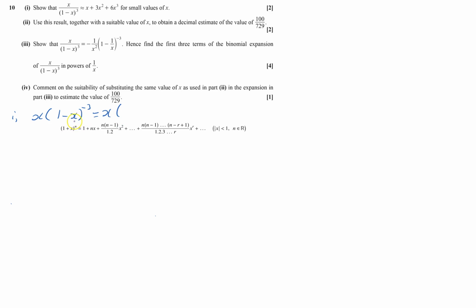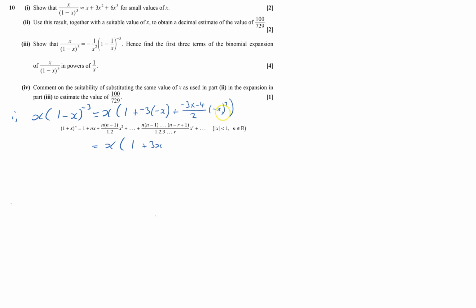x times, and then the x here is minus x and n is minus 3, so its first term is 1 plus nx, so it's going to be plus minus 3 times by the minus x, and then plus n, so that's minus 3 times by minus 4, all over 1 times 2 is 2, and that's x squared, and x in this case is minus x squared, and that equals x times 1,